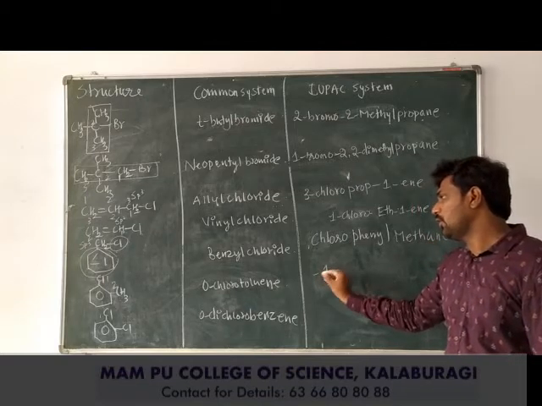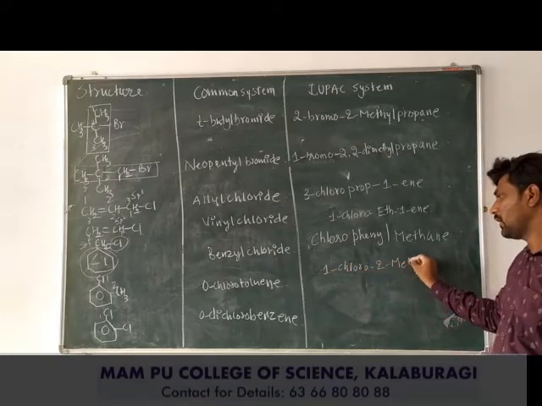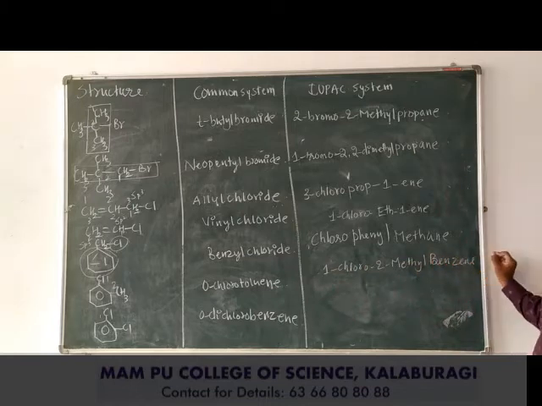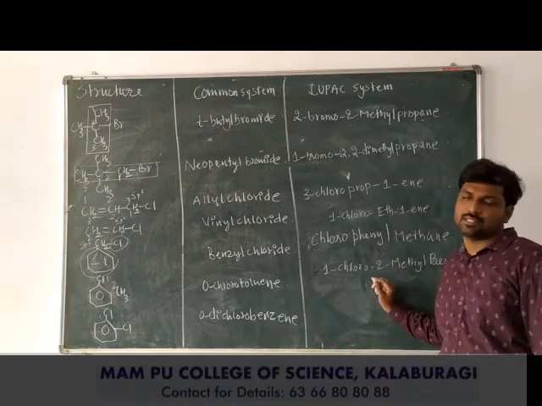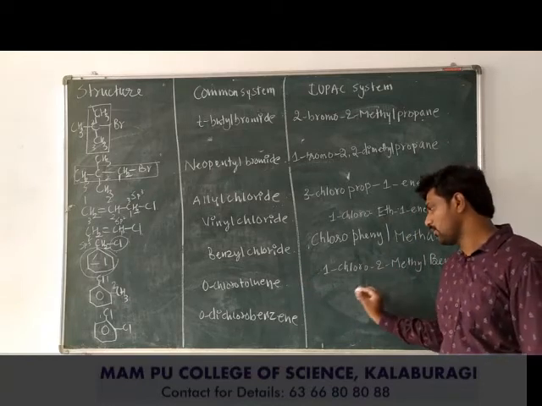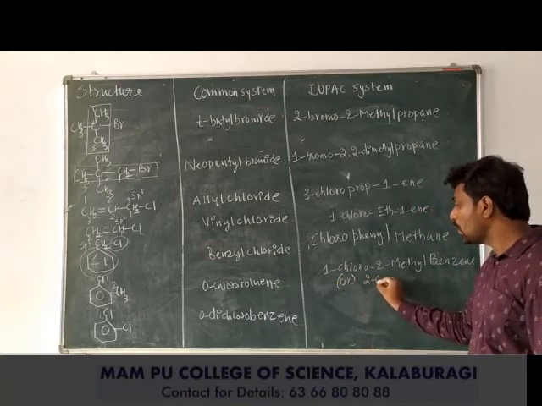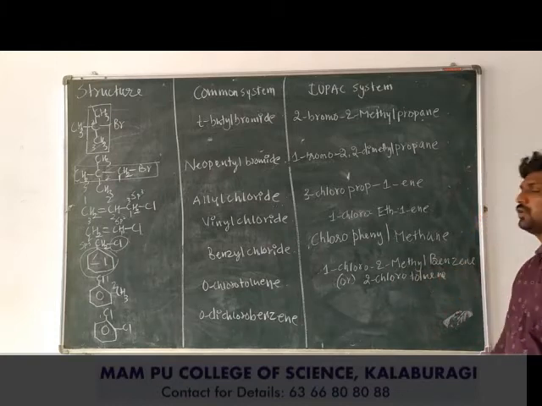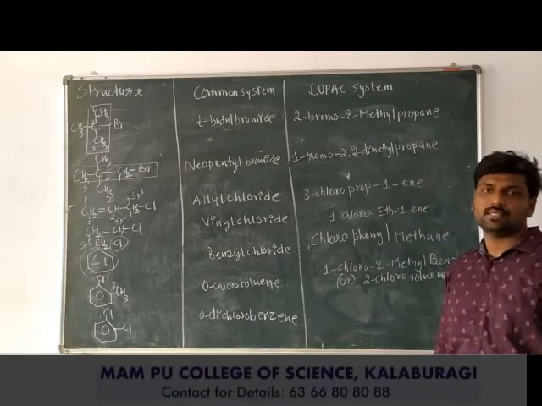So 1-chloro, 2-methyl. Both are bonded to the benzene ring, so it ends with benzene. 1-chloro-2-methylbenzene. Or you can also write 2-chlorotoluene, because toluene is accepted in both systems, that is IUPAC as well as the common system.